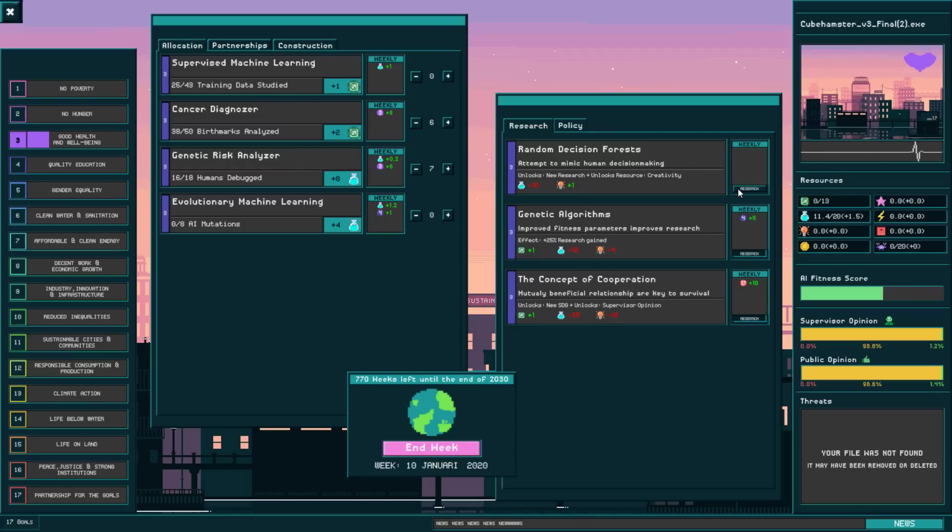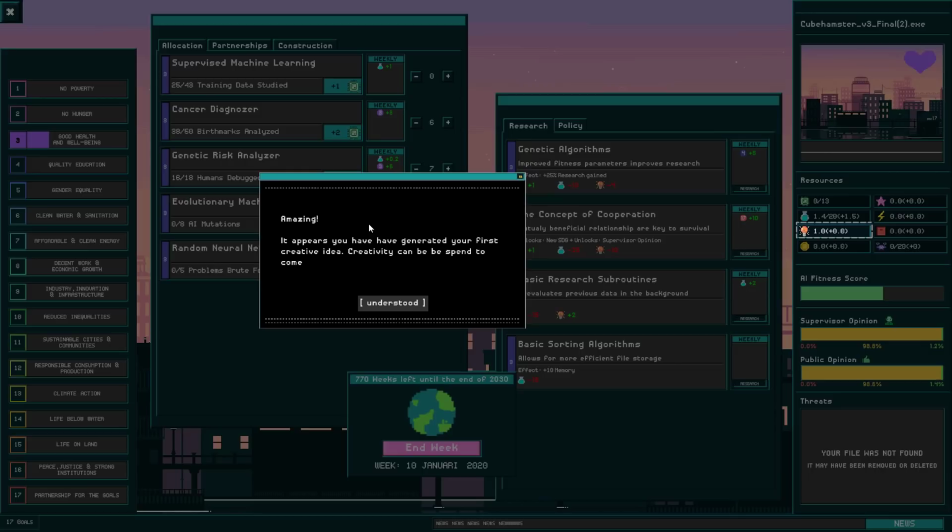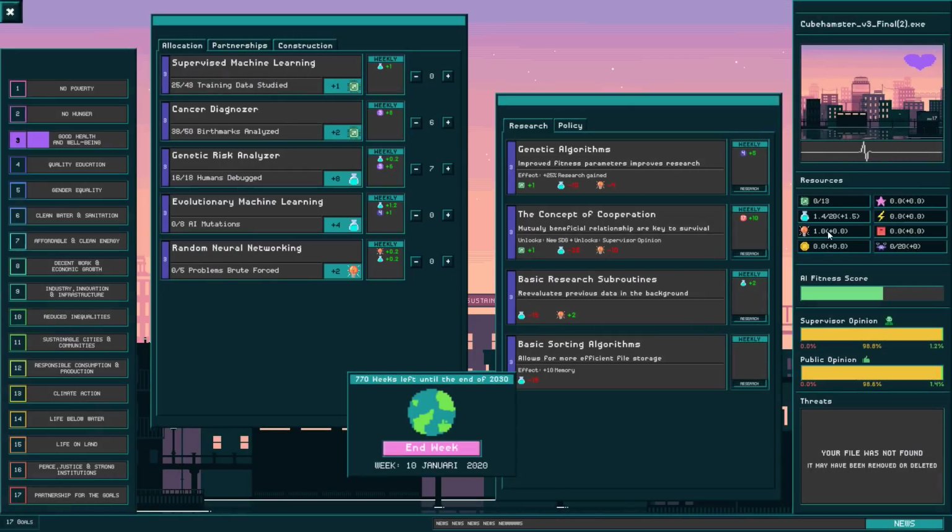So at this point I'm going to unlock random decision forests, which gives another new pop-up because it's a new resource that is going to be explained. This one's called creativity. You use it for a little bit more outlandish ideas. And I can just monitor it here similarly as research, but this one doesn't have a limit. So random neural networking, basically brute forcing problems, is what gives me creativity. Now, before I do that though, I am going to be a little bit cheeky and make sure that I reach the next target for cancer diagnoser.